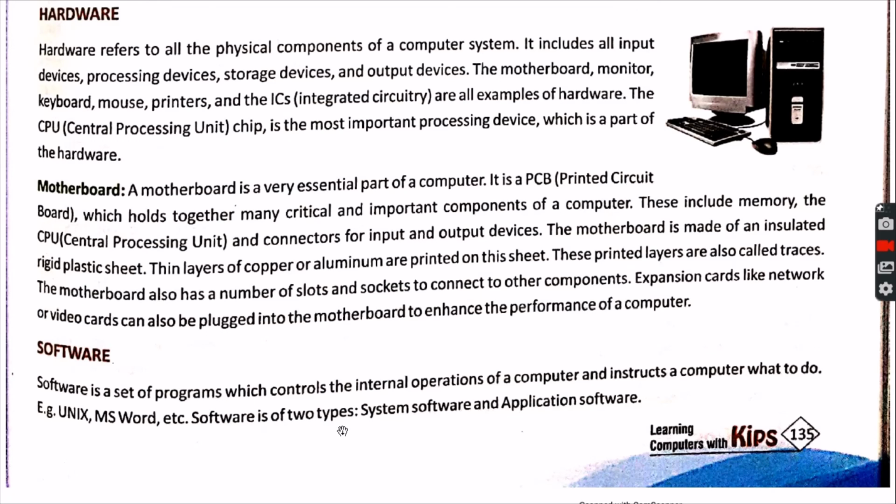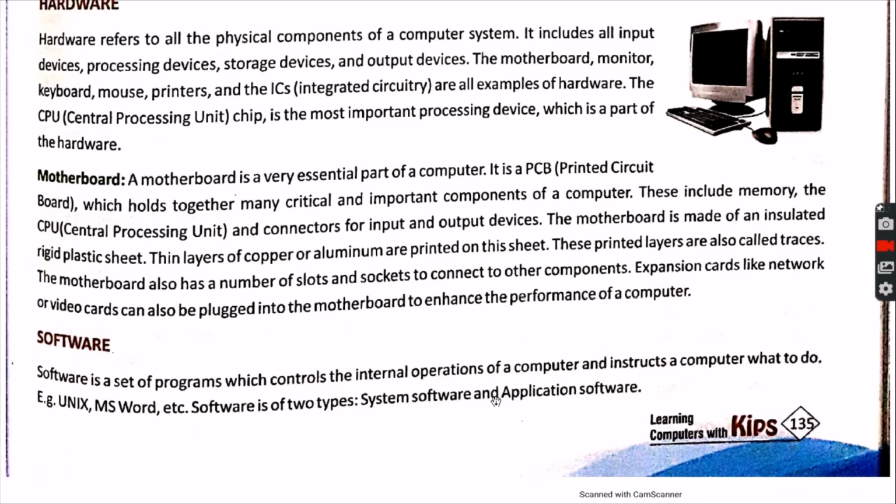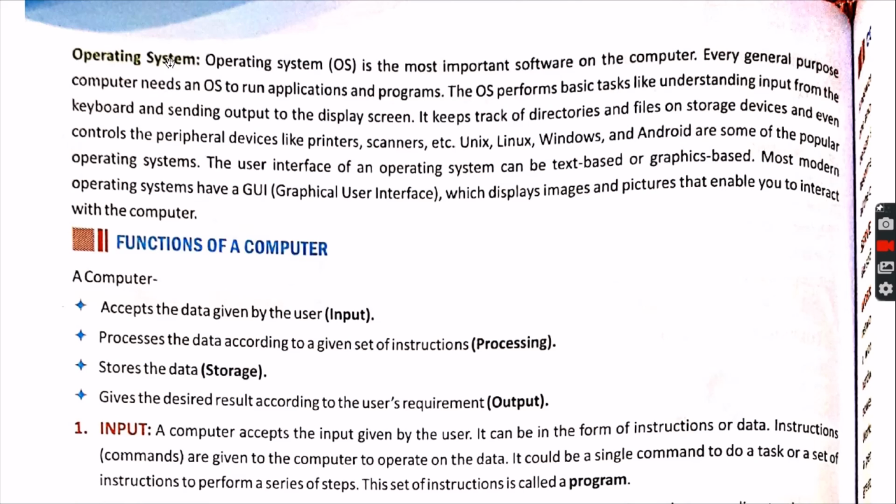Software is of two types, system software and application software. System software includes the operating system, which is the main one, and other software are also there, that is utility and drivers, which are also system software.